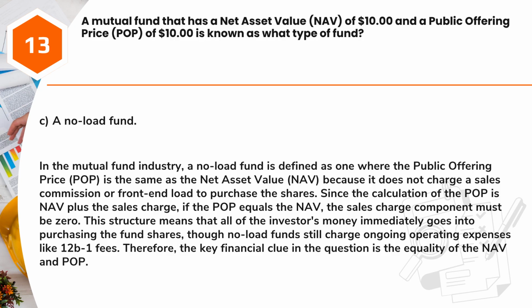In the mutual fund industry, a no-load fund is defined as one where the public offering price, POP, is the same as the net asset value, NAV, because it does not charge a sales commission or front-end load to purchase the shares. Since the calculation of the POP is NAV plus the sales charge, if the POP equals the NAV, the sales charge component must be 0. This structure means that all of the investor's money immediately goes into purchasing the fund shares, though no-load funds still charge ongoing operating expenses like 12b-1 fees. Therefore, the key financial clue in the question is the equality of the NAV and POP.